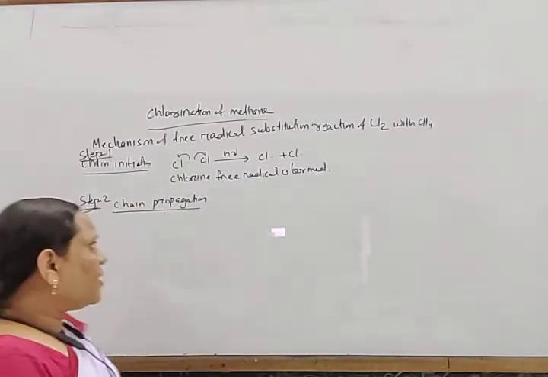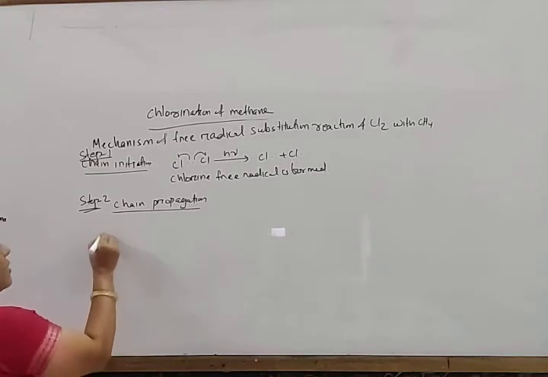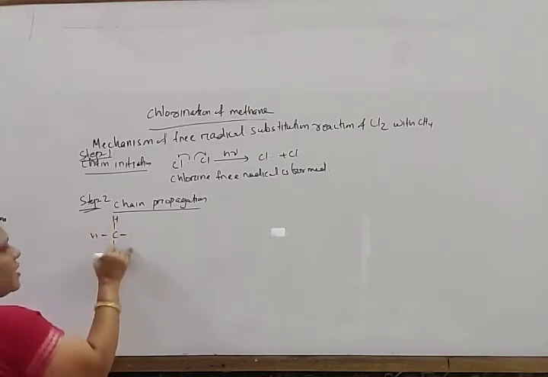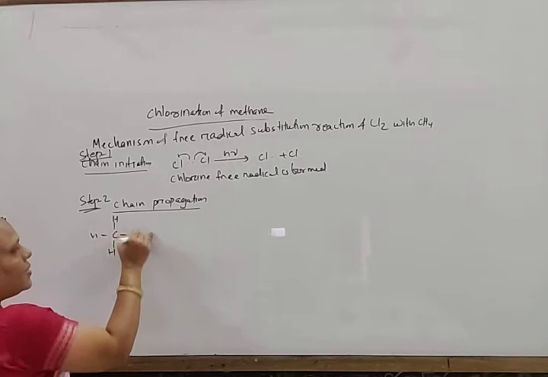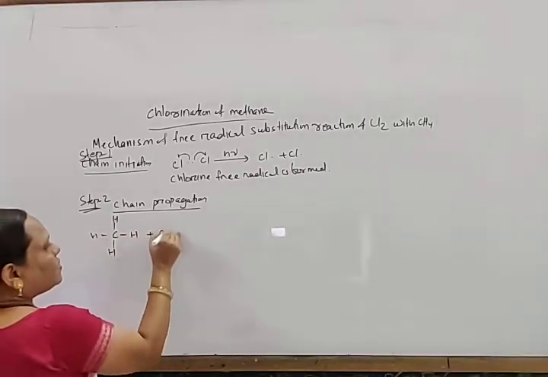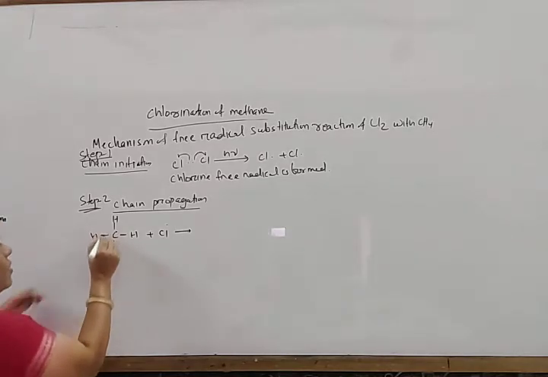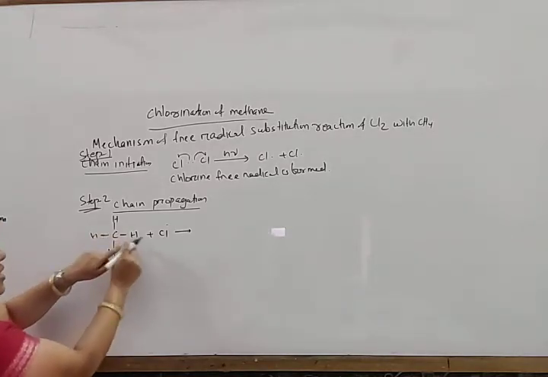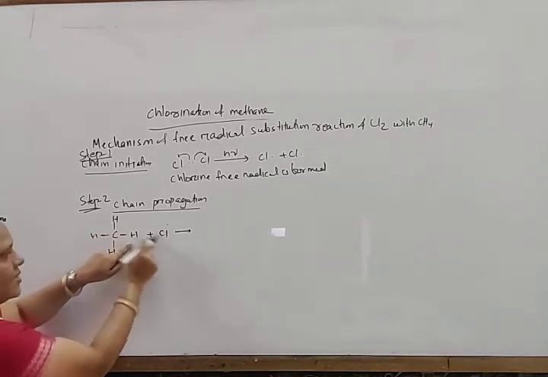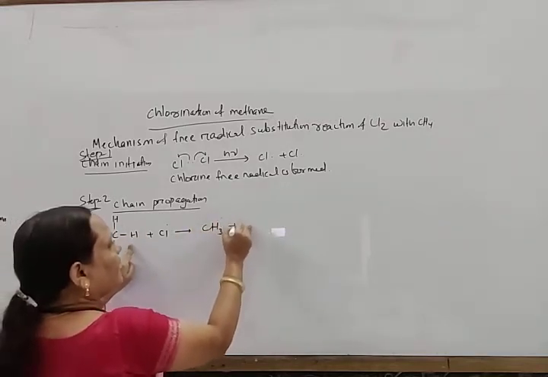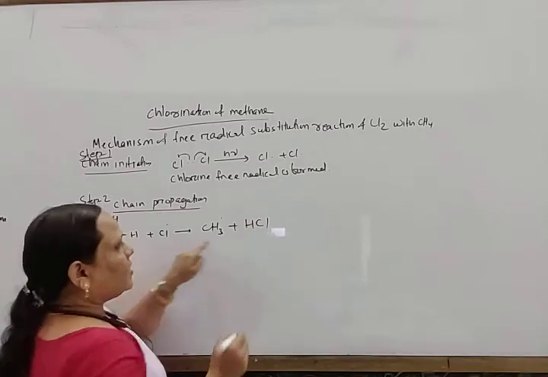Okay, so look here. In chain propagation, suppose CH4 is there. Plus chlorine free radical, it combines here to form HCl and generates another free radical, that is CH3 free radical plus HCl in this way.